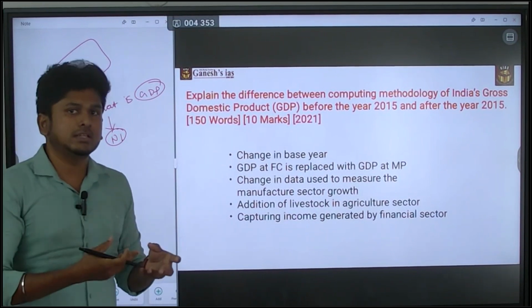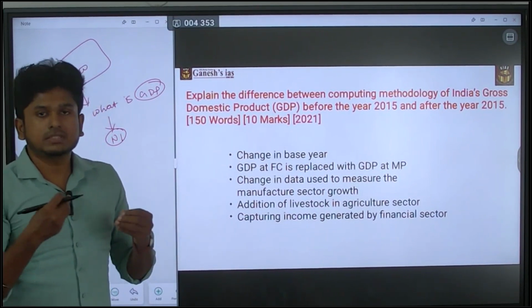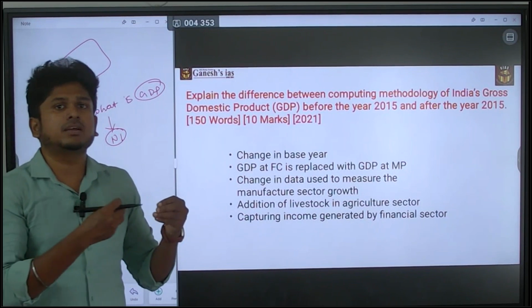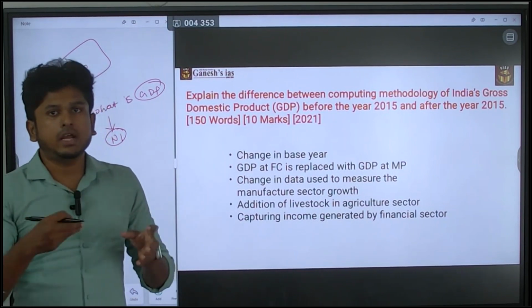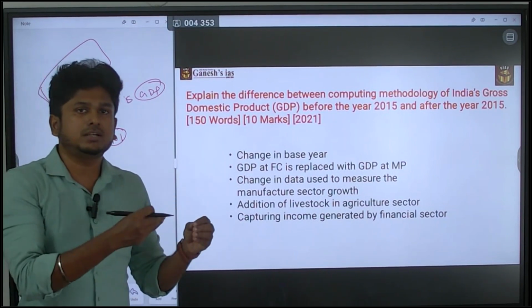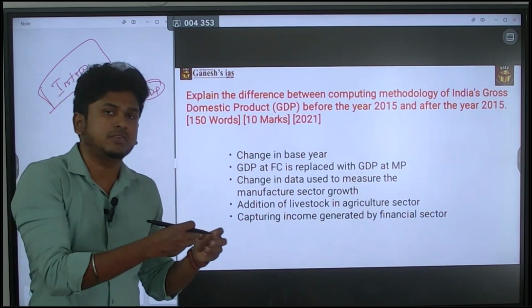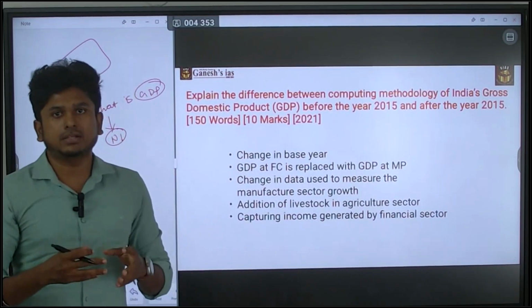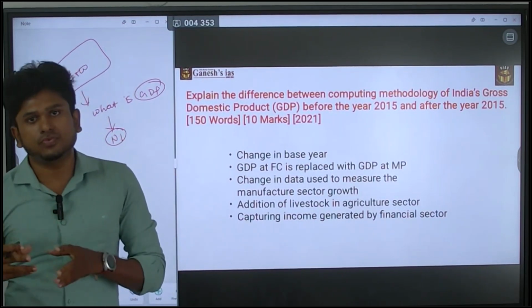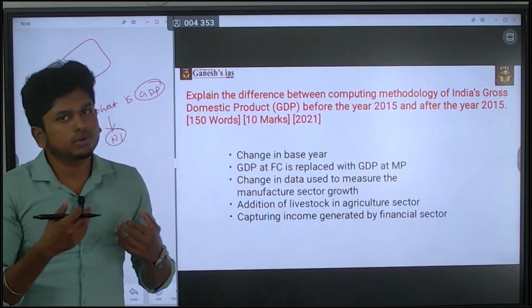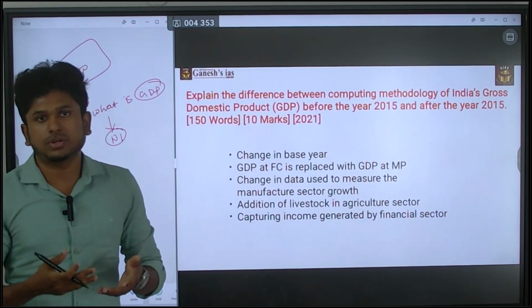Likewise, you can say that global practices are changing, so we have to adapt to that. For that, we changed the computing methodology of the GDP compilation in 2015. That is also an easy way of giving the introduction.